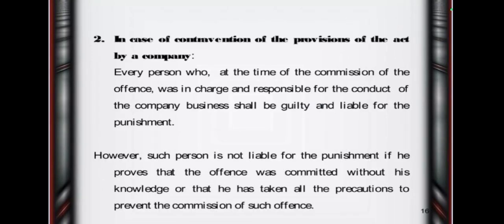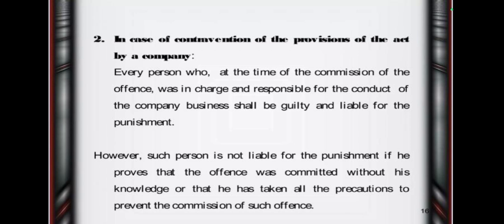Second one, in case of contravention of the provisions of the Act by a company, every person who at the time of the commission of the offence was in charge of and responsible for the conduct of the company's business shall be guilty and liable for the punishments. However, such a person is not liable for the punishment if he proves that the offence was committed without his knowledge or that he had taken all precautions to prevent the commission of such offences.